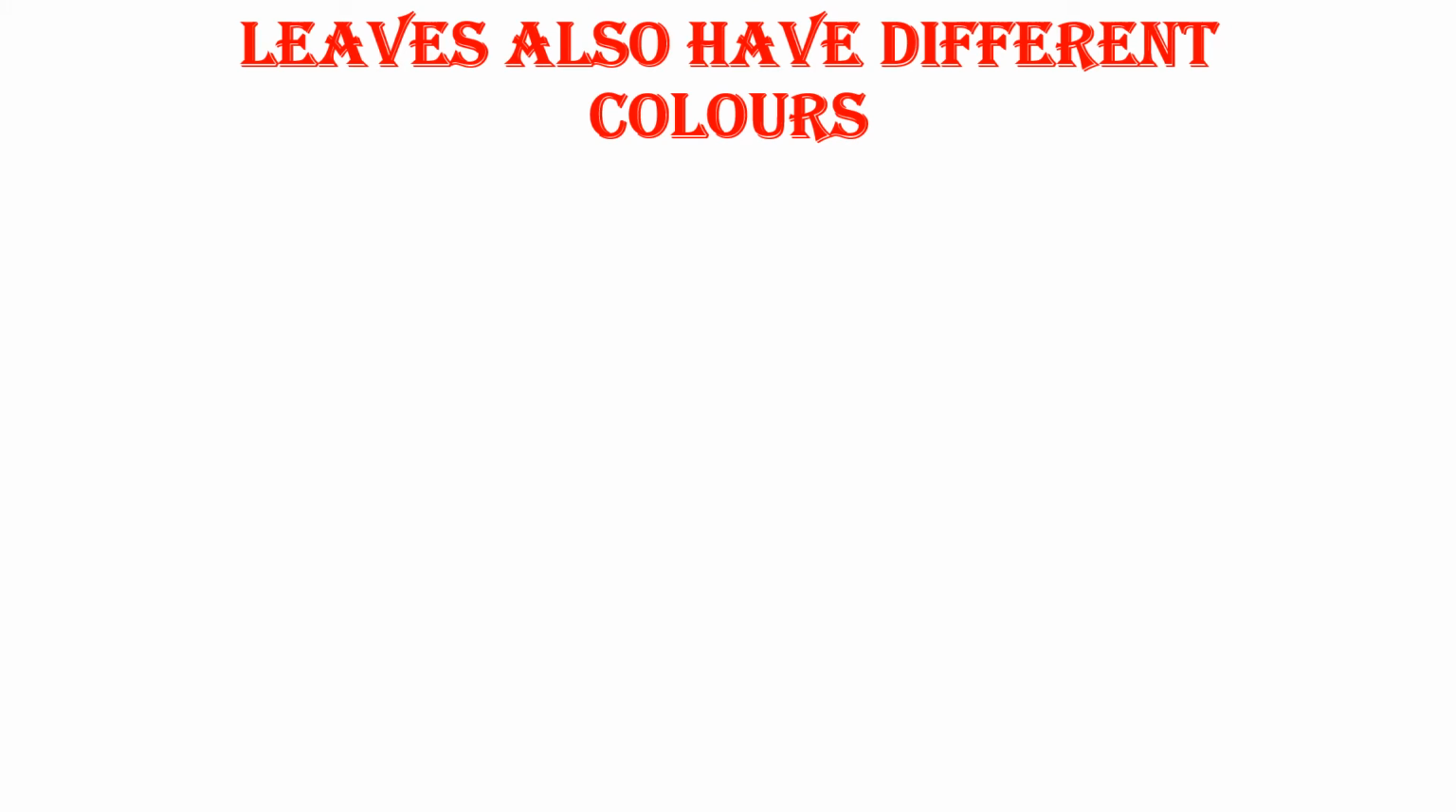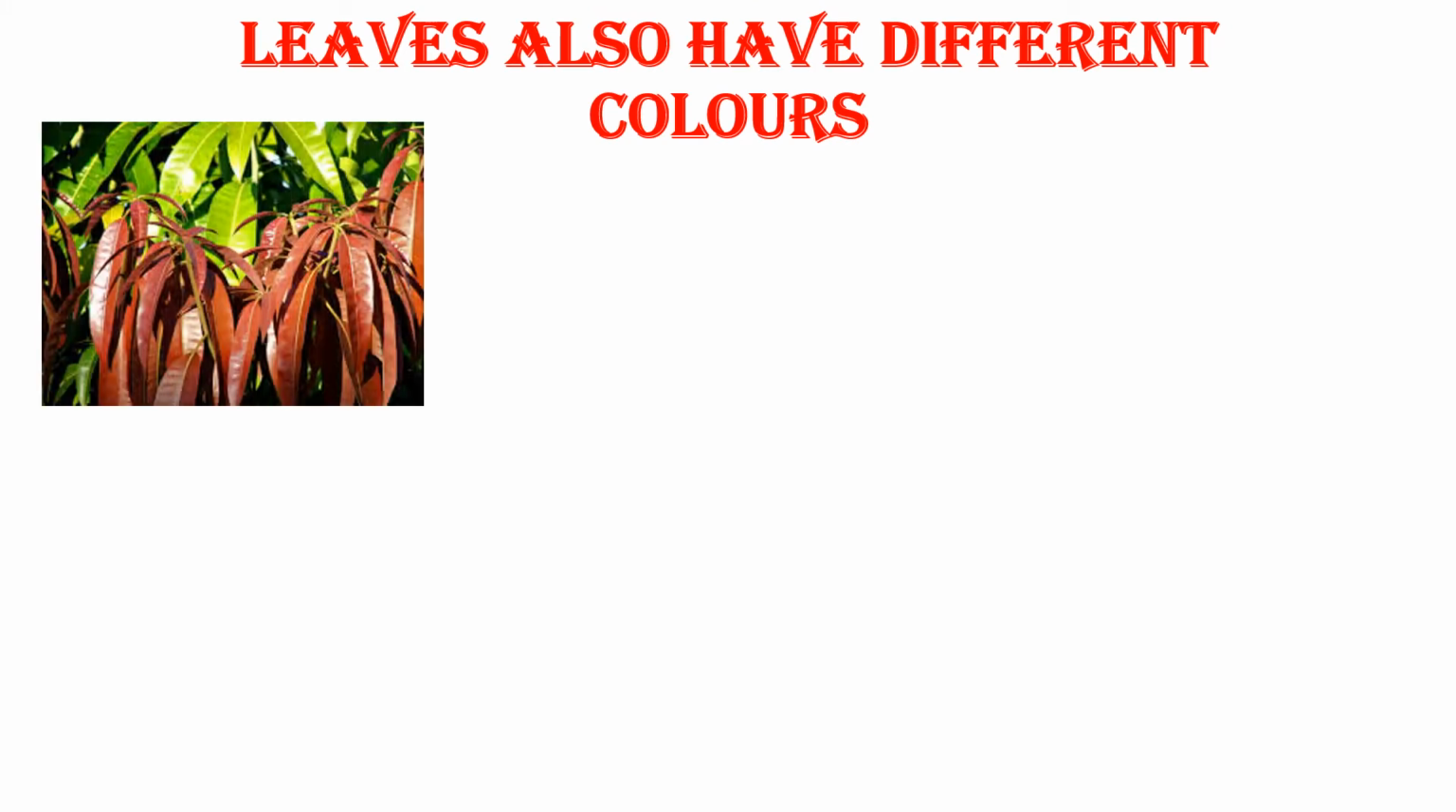Now, leaves are not only about different sizes and shapes. Leaves also have different colors. Let us see what they are. See this one. This is a mango tree. Mango tree leaves. The red color ones are the young leaves, and then there are green leaves. So one mango tree has two different colors of leaves. These red leaves will again turn into green leaves.